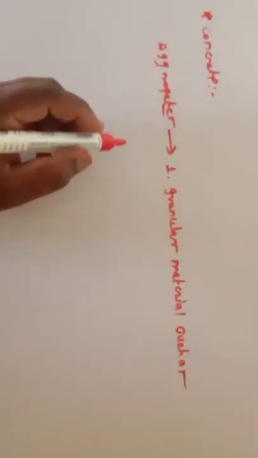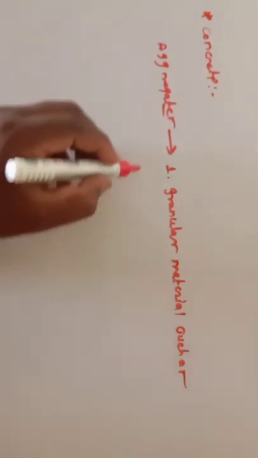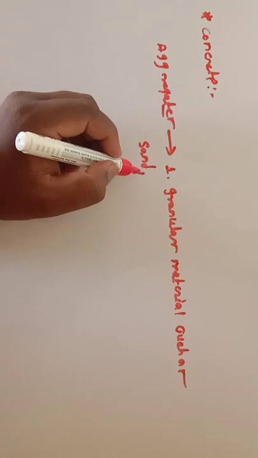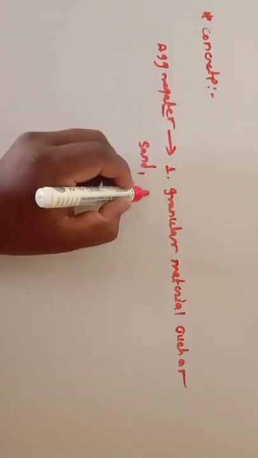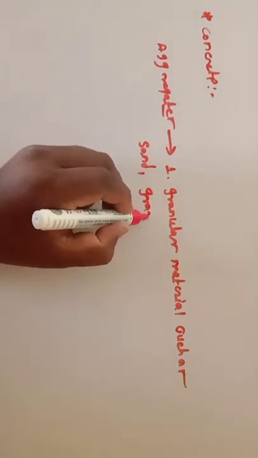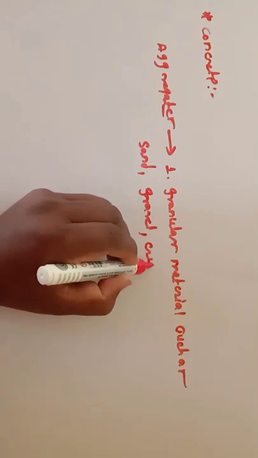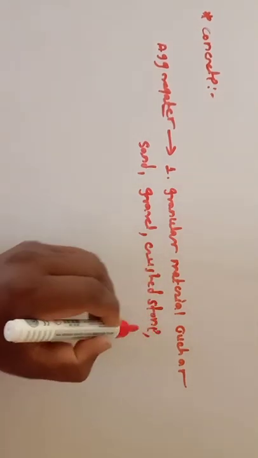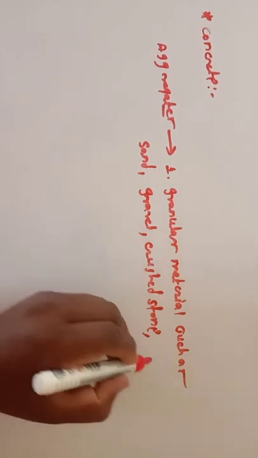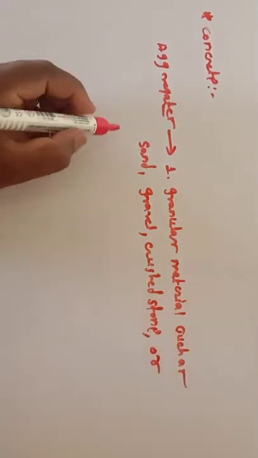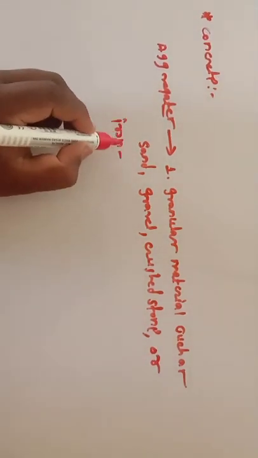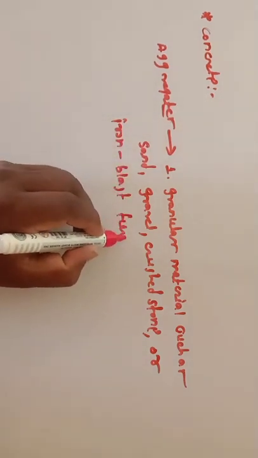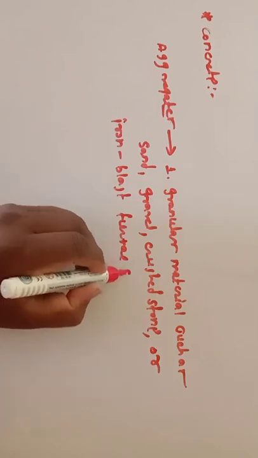Aggregates are granular materials such as sand, gravel, crushed stone, or iron blast furnace slag.